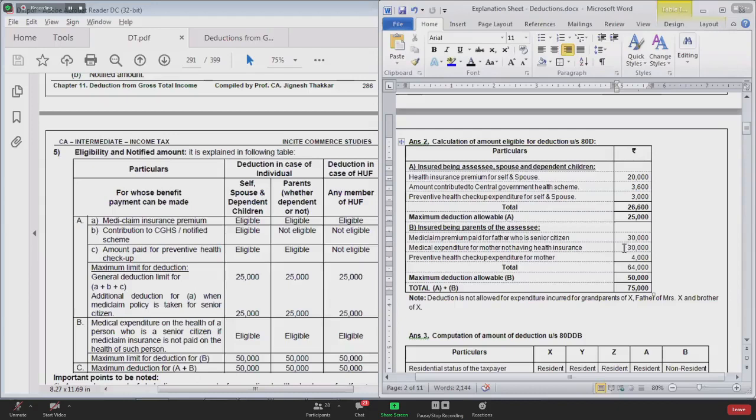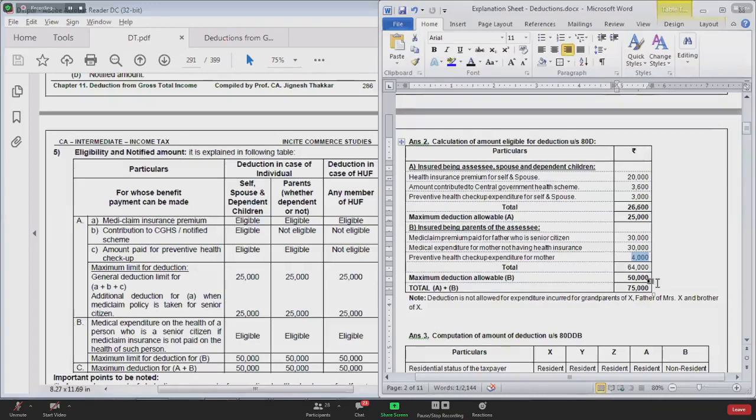Out of that 50,000, how much you can utilize? 30,000 for health insurance, and for preventive health checkup, how much you can utilize? There is a limit of 5,000. Out of that 5,000 already you have utilized 1,400 in group 1. So you are left with 3,600.